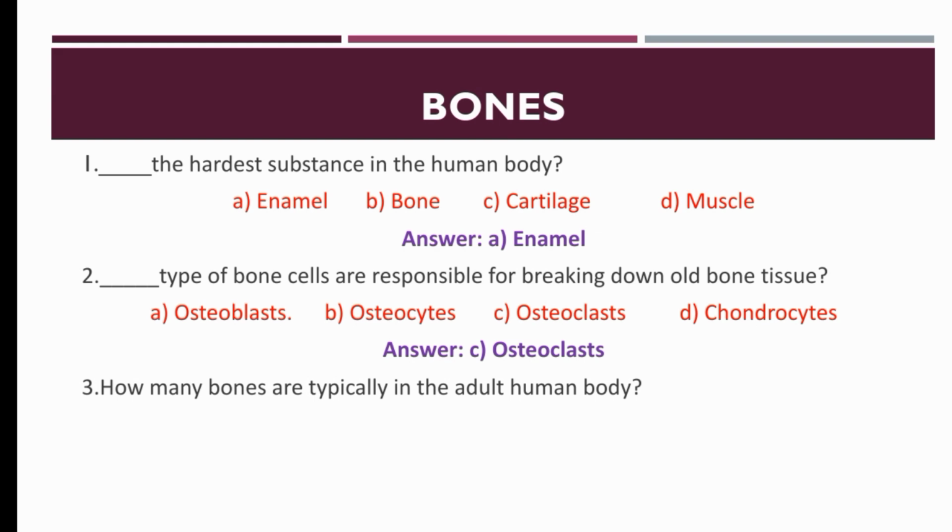How many bones are typically in the adult human body? Our options are 206, 212, 220, or 198. There are about 206 bones in the adult human body. So the right option is A.